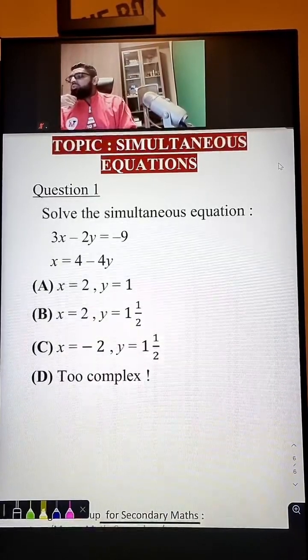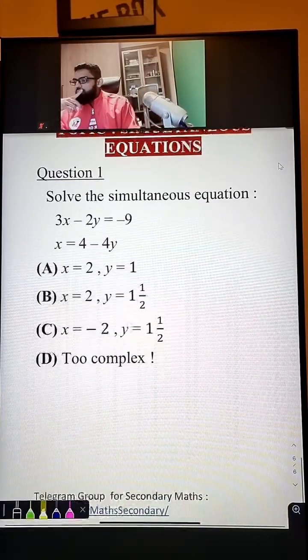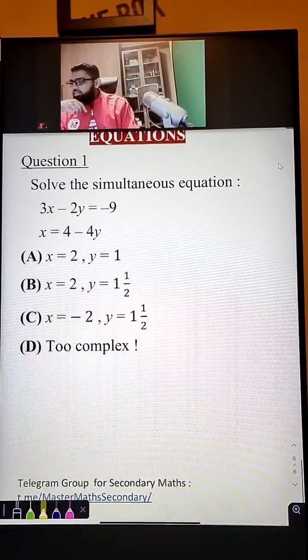Alright, so how to do this simultaneous equations problem that we have ahead of us here?